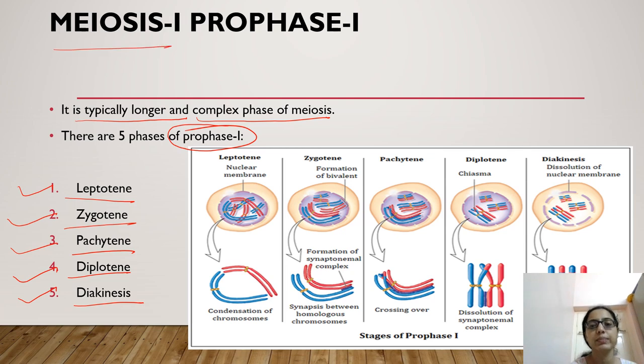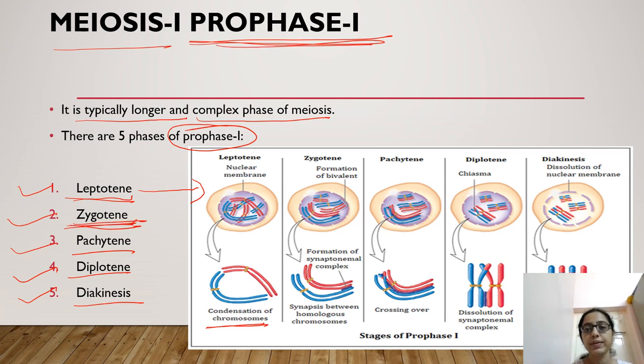Meiosis 1 is divided into prophase 1, metaphase 1, anaphase 1 and telophase 1, and we are talking about prophase 1. What happens in prophase 1? Leptotene, you can see here. The nuclear membrane disappears and distinct chromosomes appear. In zygotene, the second stage of prophase 1, there is synapsis between homologous chromosomes. Synapsis means formation of the synaptonemal complex. Here you can see, between the chromosomes this complex is formed, which keeps them connected.